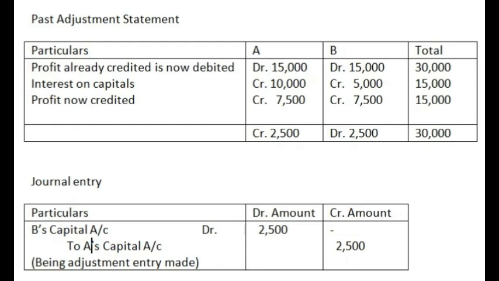So as per rule, as I told you, the rule says debit the person excess debited and credit the person excess credited. And as per the rules, B's capital account will be debited with 2,500 and A's capital account will be credited with 2,500. So this is the rectifying entry passed.